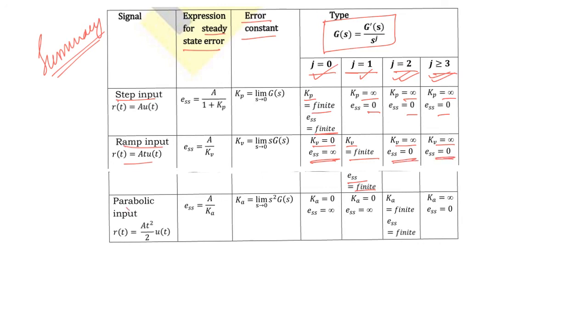And for a parabolic input, for type 0 and type 1 systems, Ka is equal to 0, the error constant is 0, and the steady state error will be infinite. For type 2, both of them will be finite values. For type greater than or equal to 3, Ka is infinite and steady state error is 0. So what is the desirable thing here? The steady state error should be as small as possible, that is, ideally 0.